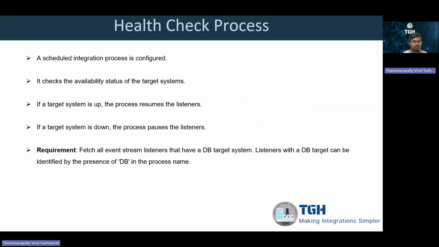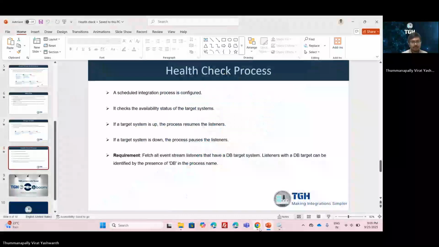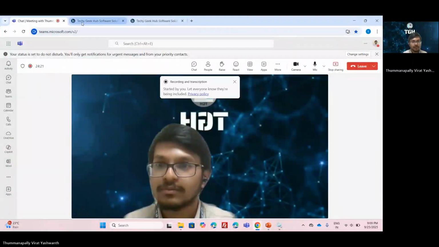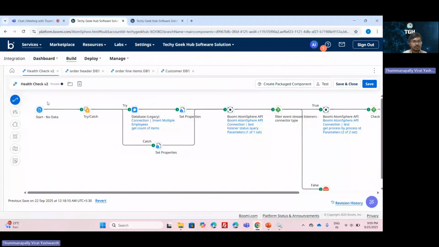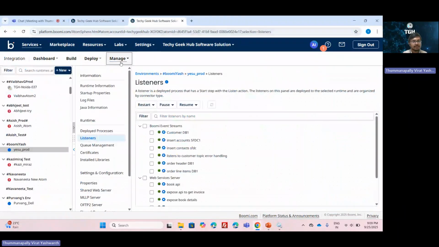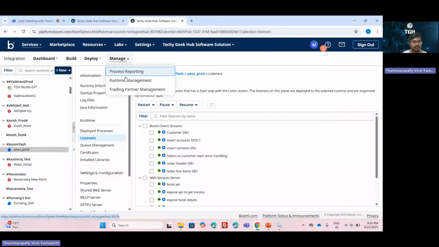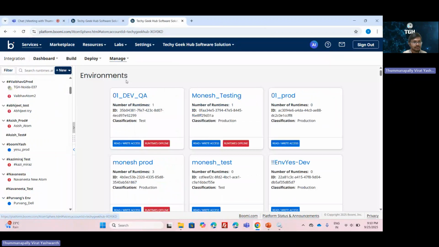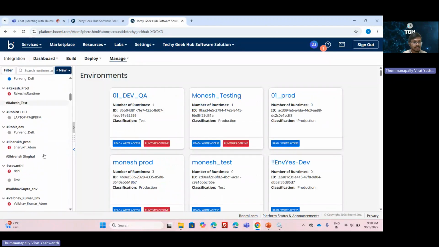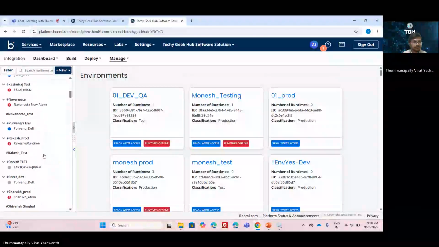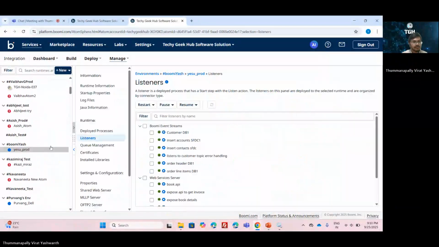Let me take you to the Boomi platform and show you how the health check process looks. Yeah, so this is the health check process. Let me take you to the listeners that are deployed. To do that, we need to go to Manage, then Runtime Management, select our runtime, and select Listeners.